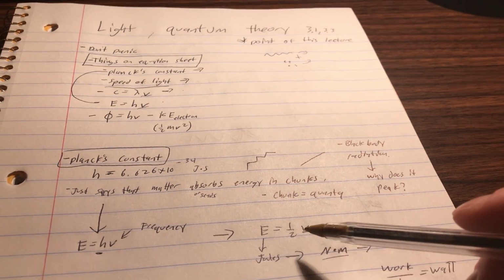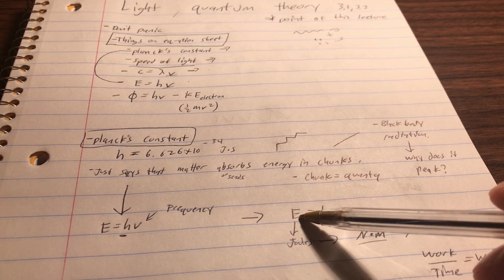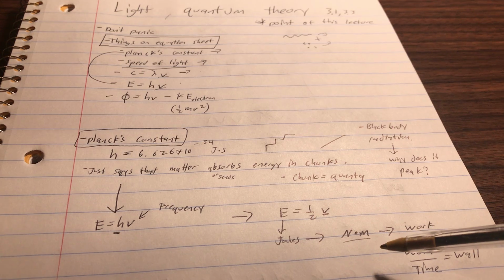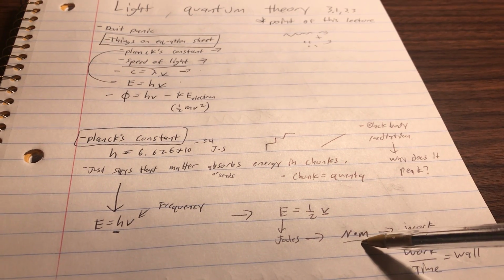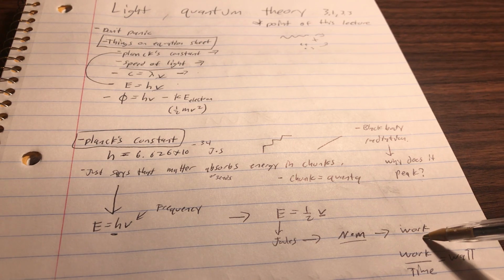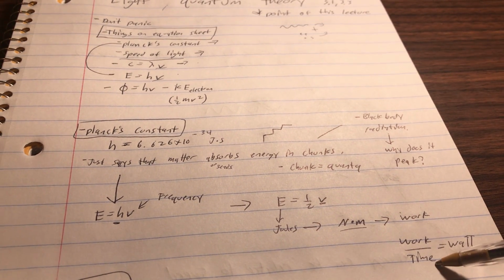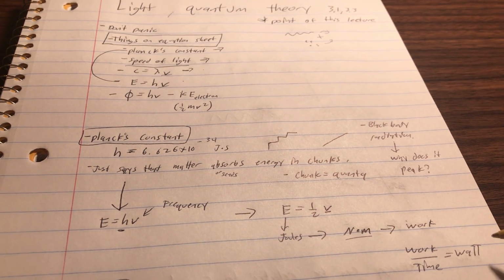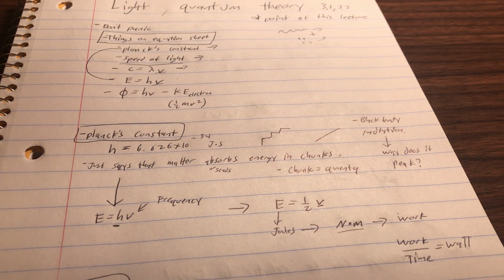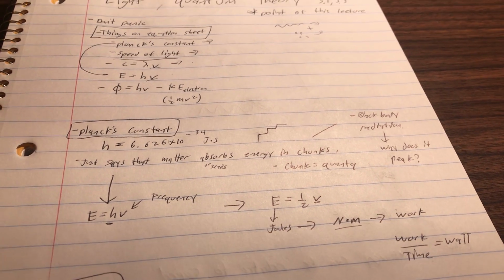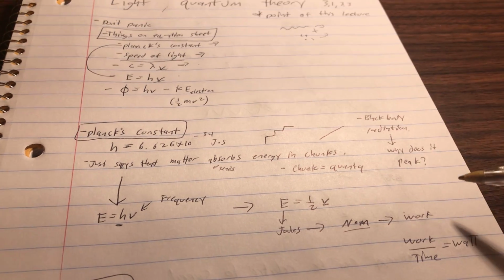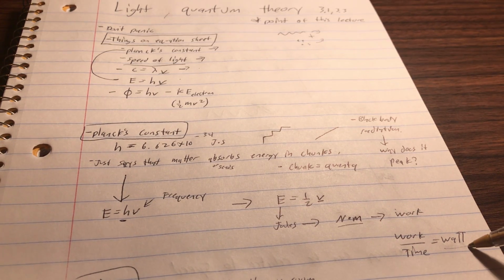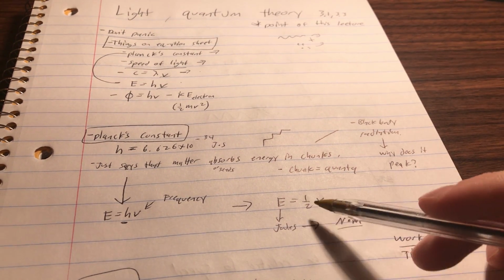Emphasis though, energy is in joules. A joule, if you've taken physics before, is just a Newton multiplied by a meter, and that's just work. And then work over time is a watt. If you think about it, W over T, and you say it out loud, it's a watt. And a watt is the thing you read on light bulbs. The instructions on the light bulb will say it's a 60-watt light bulb, and that just means that's how much energy over time it's emitting. So don't get confused by units on these.